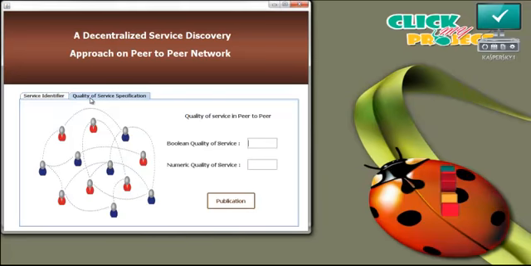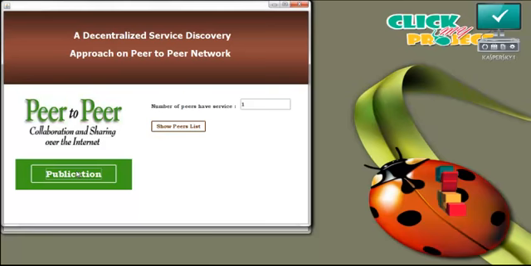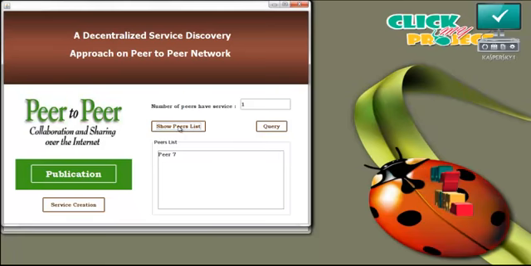For this service also you have to specify the quality of the service. And now the service is ready for the publication. Now the service is distributed in only one peer in the network. Press show peers list. The peer that contains the service is peer 7. Now press the query button.